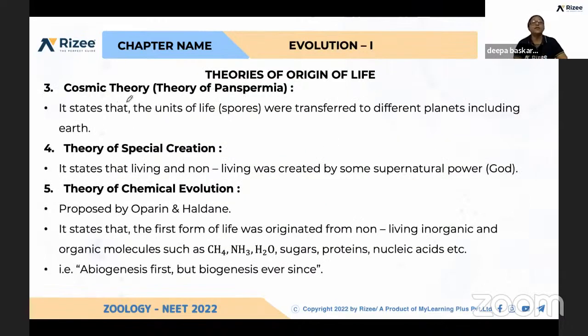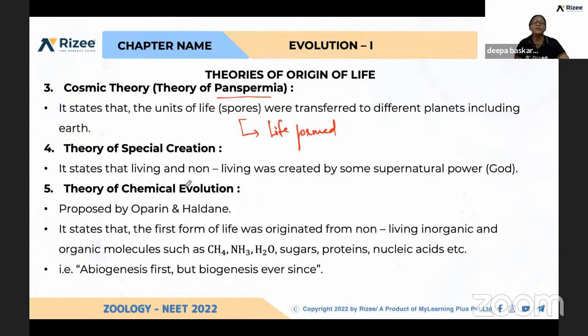And later, the third theory, cosmic theory or panspermia. Here, some scientists believe that the units of life in the form of spores have been transferred from different planets. And like that, on Earth, some spores reached from some other planets, and from those spores the life formed. So even nowadays, some scientists believe that spores have been transferred from different planets, and from that only the life has originated.